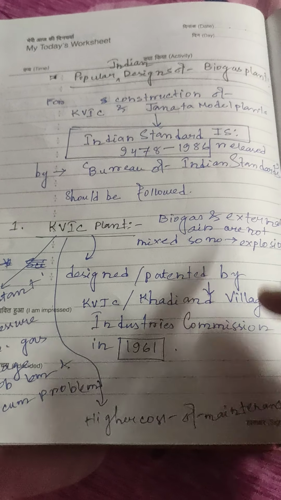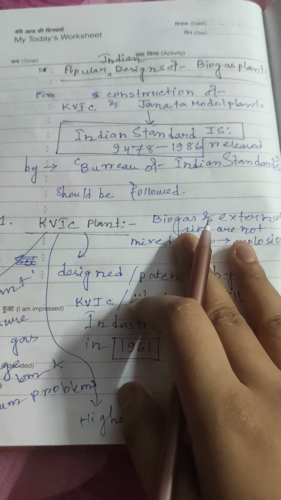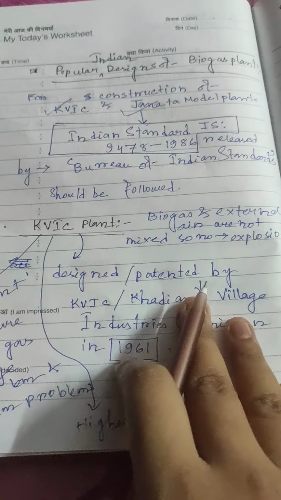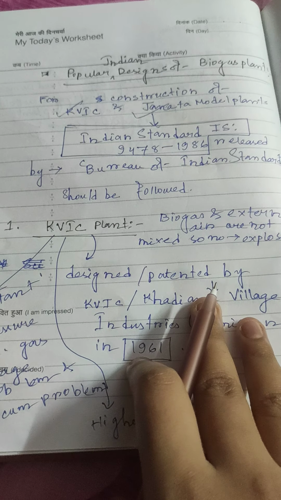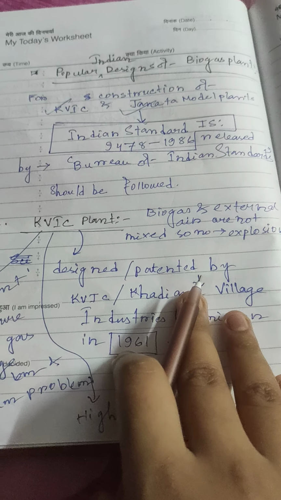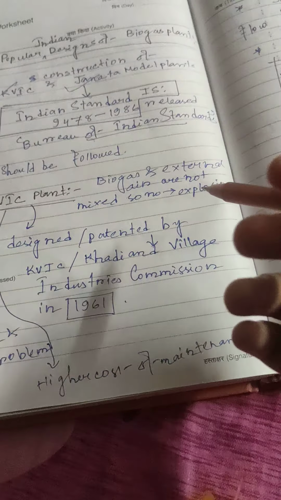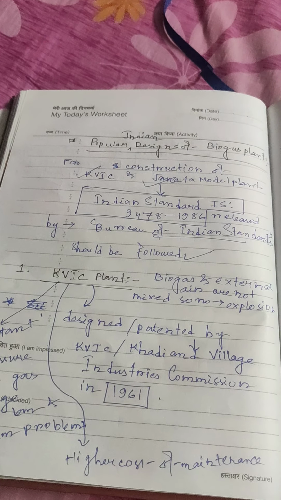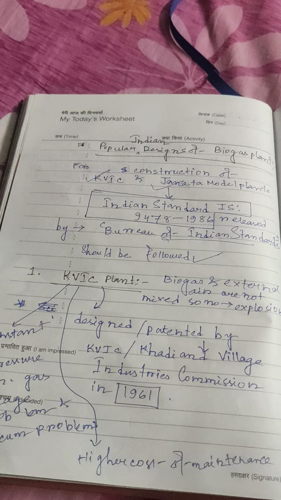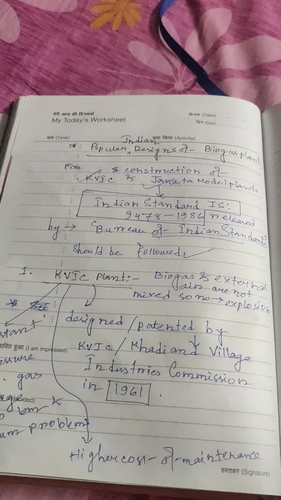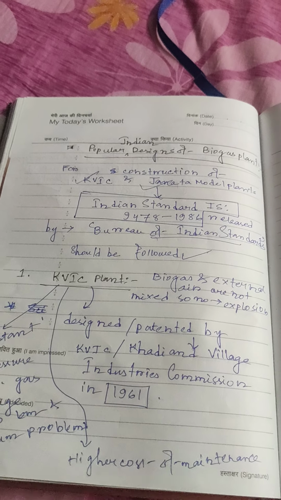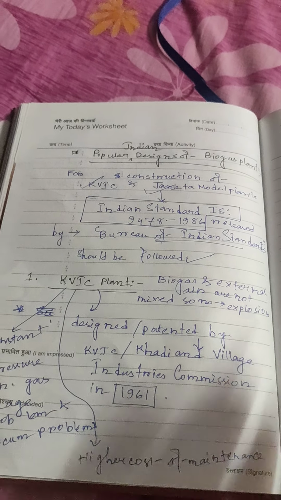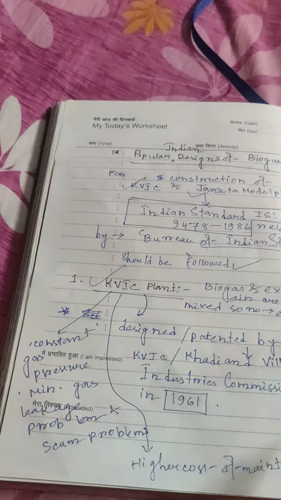Popular Indian designs of biogas plant. For construction of KVIC and Janata model plants, Indian Standard IS 9478-1986, released by the Bureau of Indian Standards, should be followed. First is the KVIC plant.